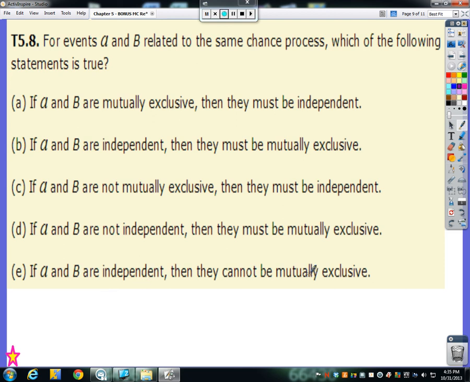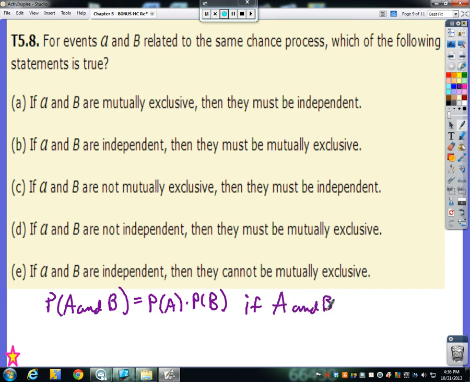I'm going to show you why this statement is true using one of our probability formulas. We talked about using this formula: the probability of A and B is equal to the product of the individual probabilities if A and B are independent. Okay? If A and B are independent.